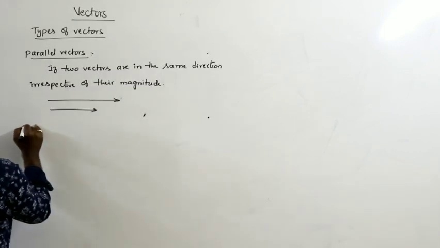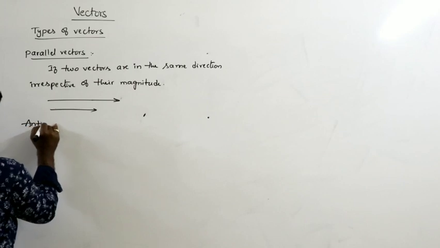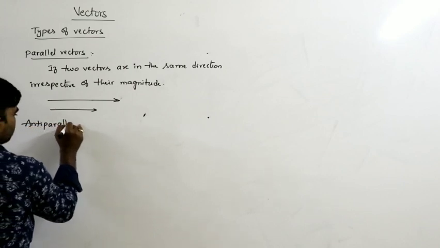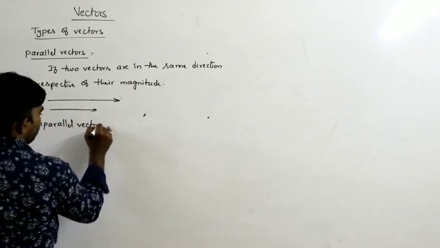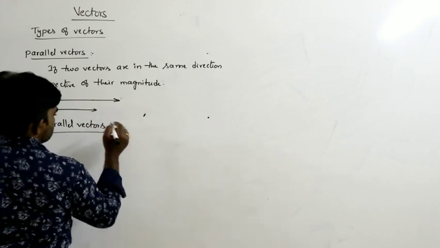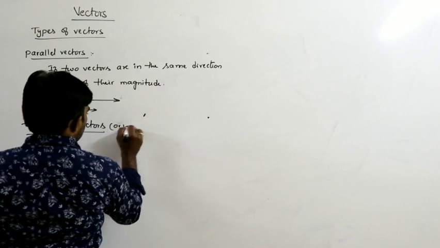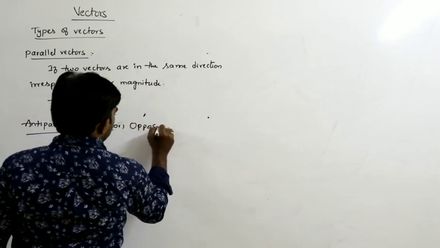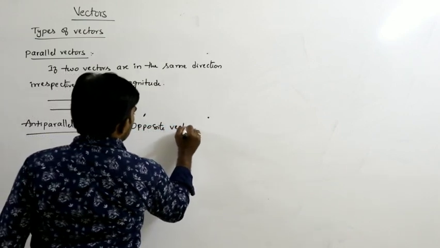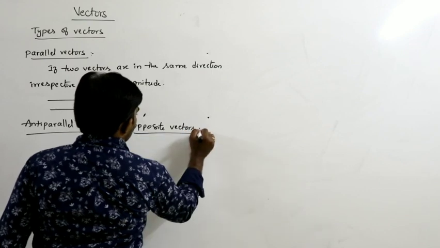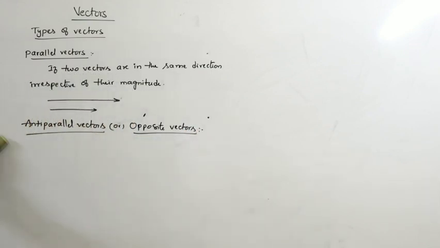Next, anti-parallel vectors, or opposite vectors. What is meant by anti-parallel or opposite vectors?